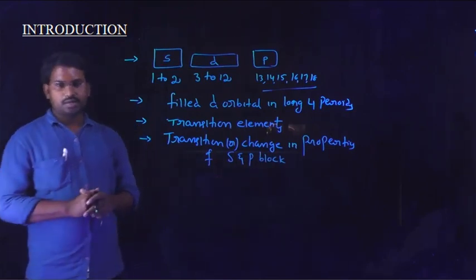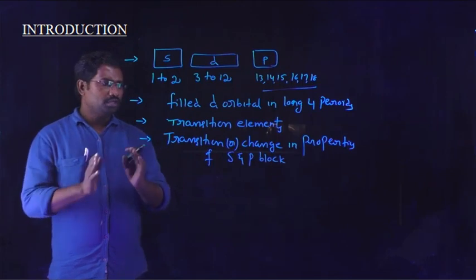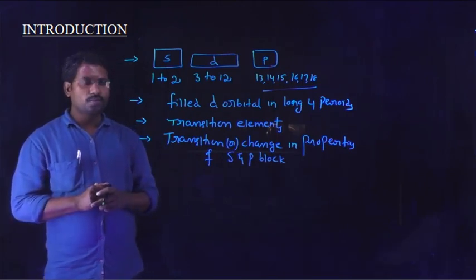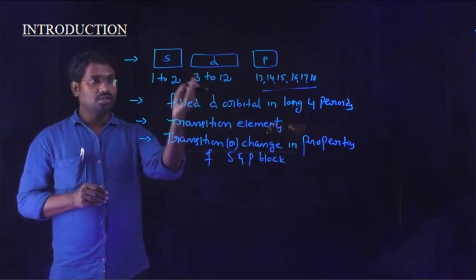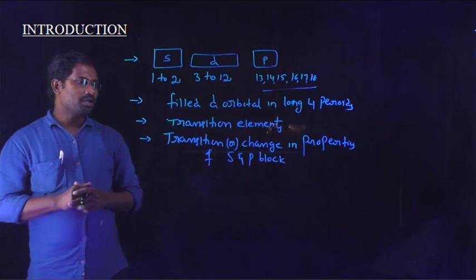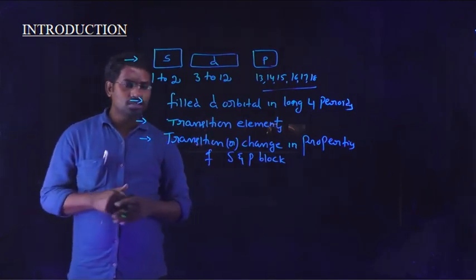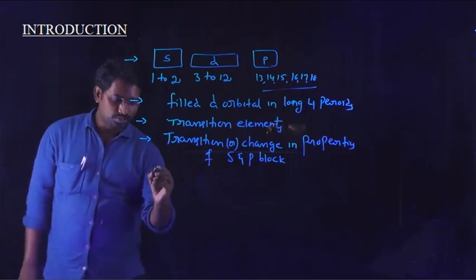Therefore, D block elements have a transition or a change in the properties compared with the S block and P block. Therefore, the D block elements are called transition elements.